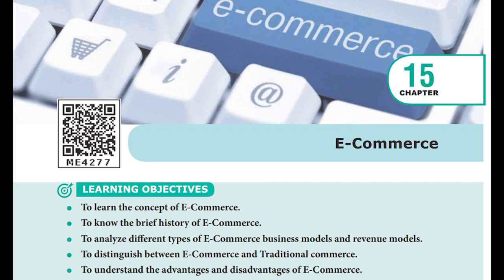But in e-commerce, you can just sit at home and search on your mobile itself. If that particular product is not present in that app, you can search in another app, or search for some other product in the same app itself.